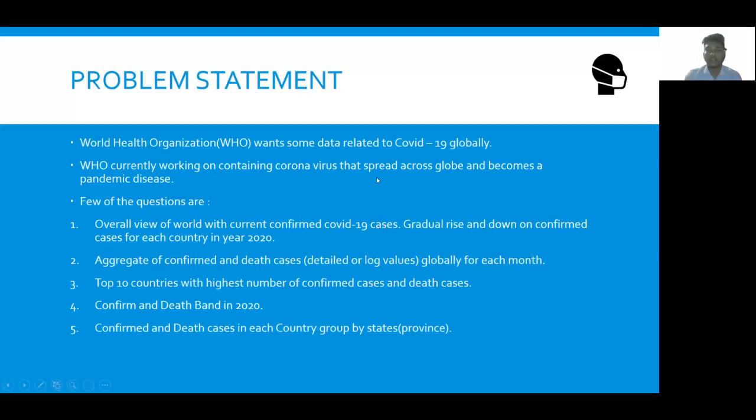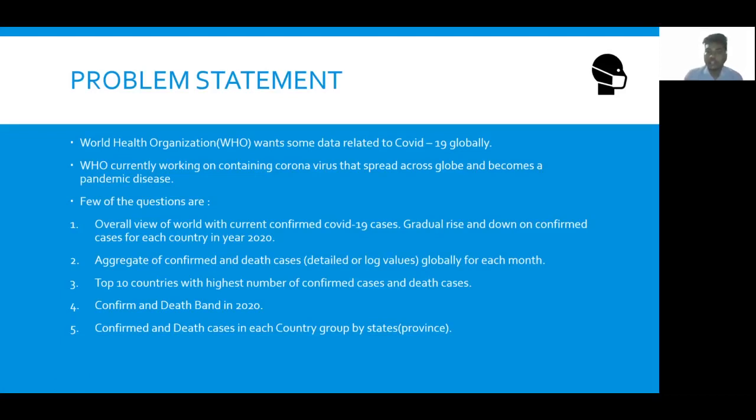Okay, so the first slide is the problem statement. The problem statement consists of, for example, the World Health Organization wanting some data related to COVID-19 globally. They saw that COVID-19 is a global impact which has spread across the world, and it became a global pandemic.